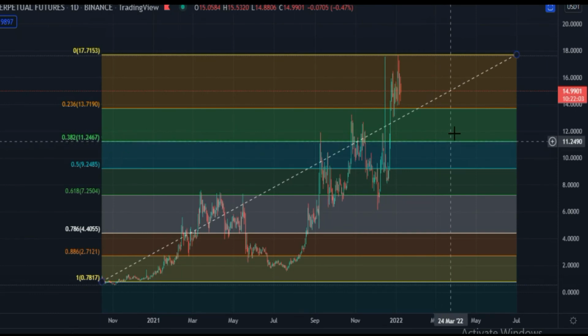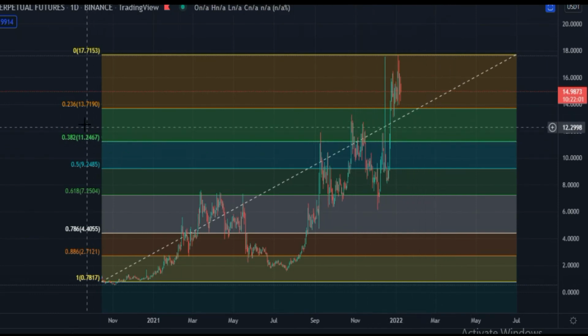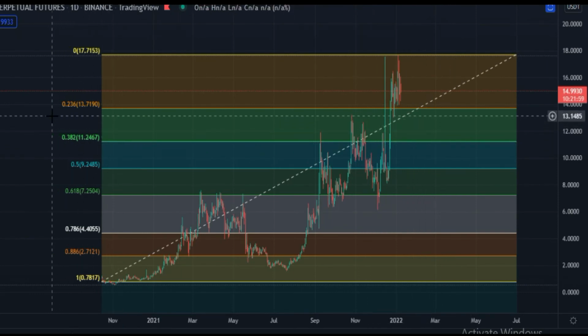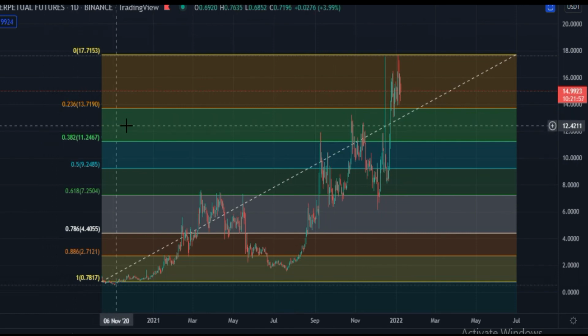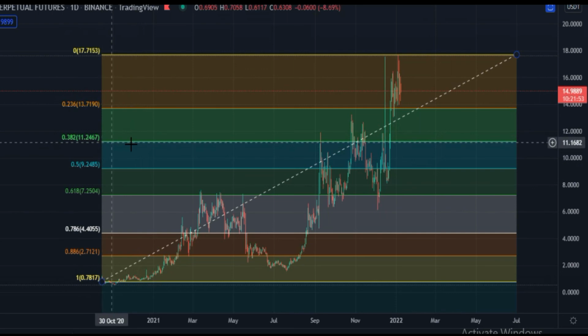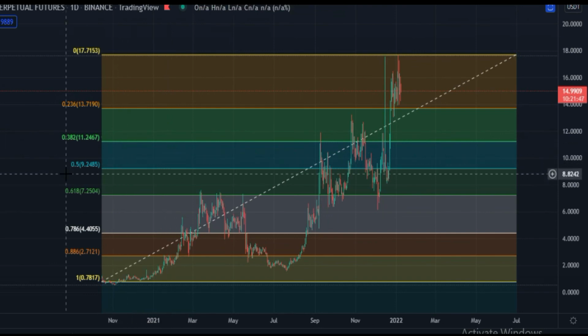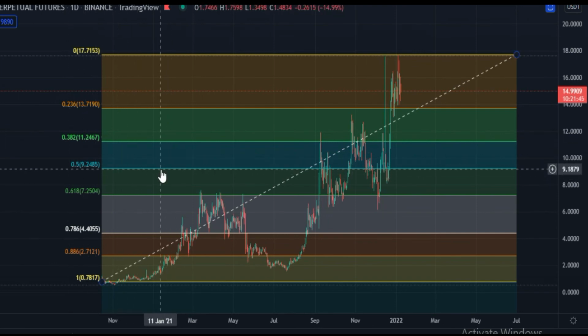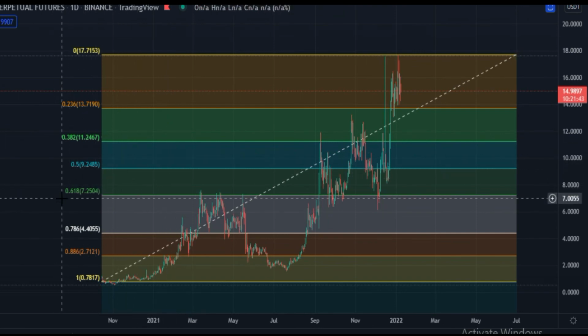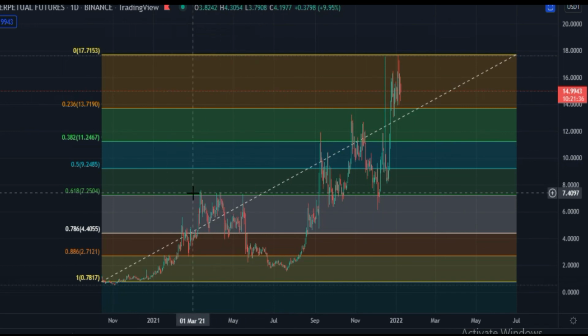Currently it is at the same area where the 0.23 fib level exists, and it is the $13.71 price area. Next zone is 0.38 and it is the $11.24 price area, and after that the 0.5 fib level which is the $9.24 price area, and after that the golden pocket 0.61 and it is the $7.25 price area. This is the golden pocket.